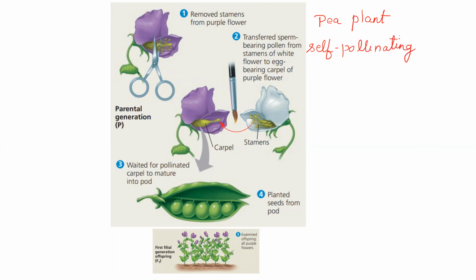It uses its own pollen grains and it will be capable of bringing out a fruit, peas. The pollen grains fall on its own ovules to generate peas.